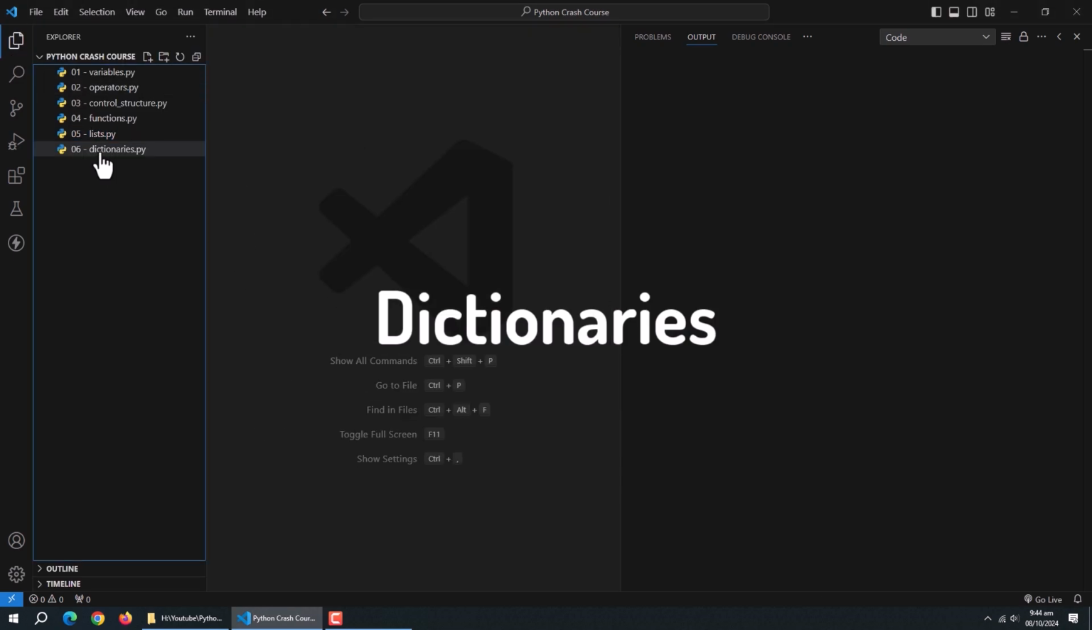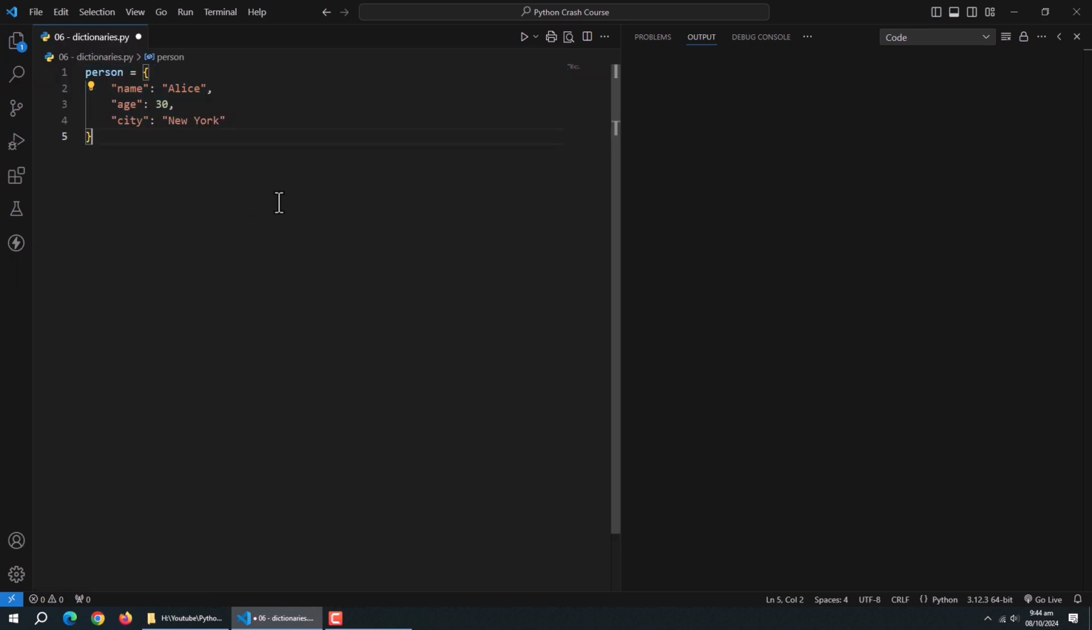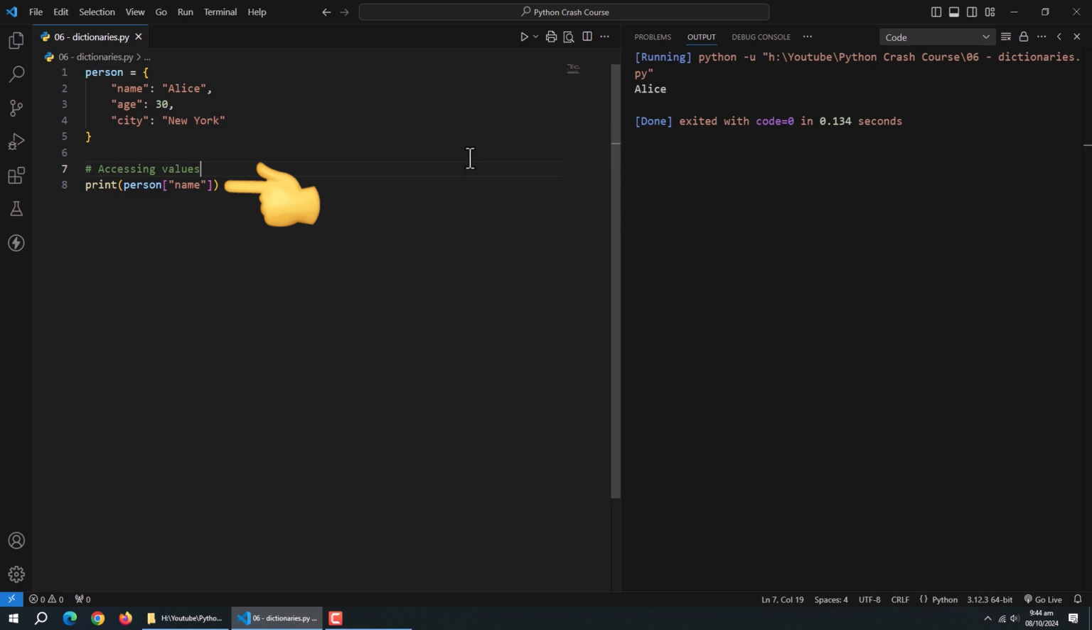Now, let's talk about dictionaries. While lists are great for ordered collections, dictionaries are perfect for those who want to store data in key-value pairs. We create dictionaries using curly braces, with key-value pairs separated by colons. Key comes before the colon, and value comes after it. We can fetch a value using its key by putting it inside the brackets.